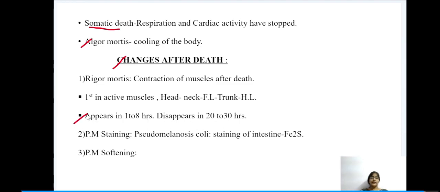Next we have PM staining, that is post-mortem staining. Here we see a condition called pseudomelanosis coli. Here the intestines get stained by iron sulfide. Next we have PM softening. This PM softening is due to autolysis of the tissues.